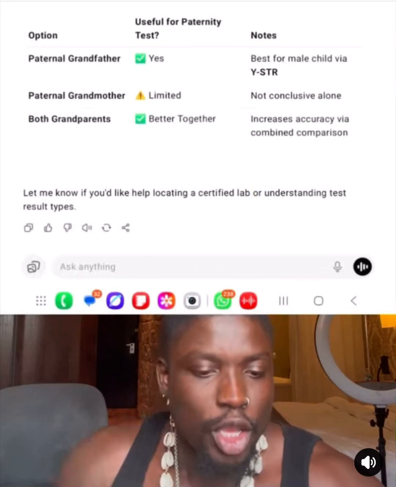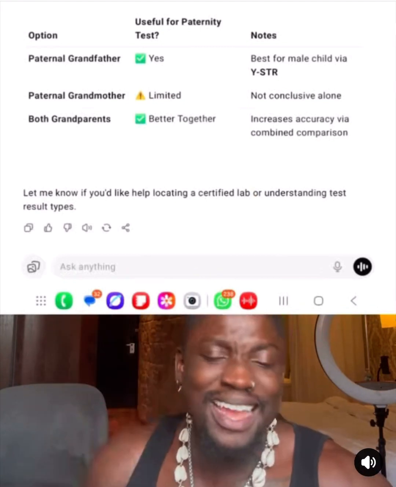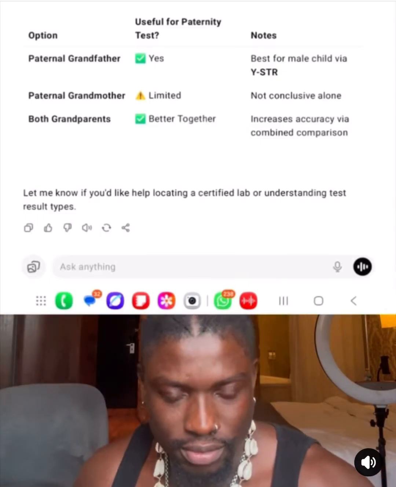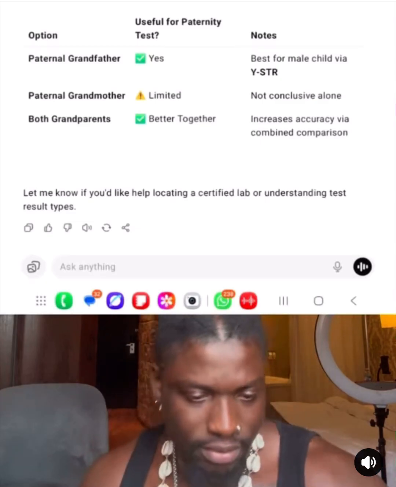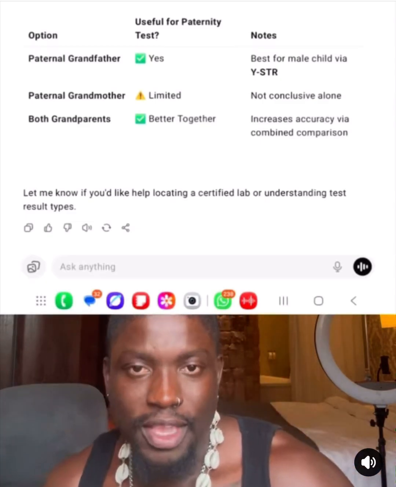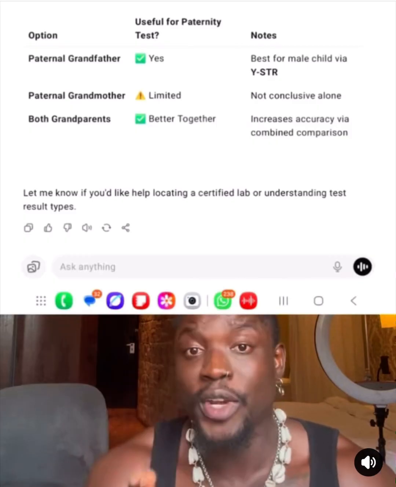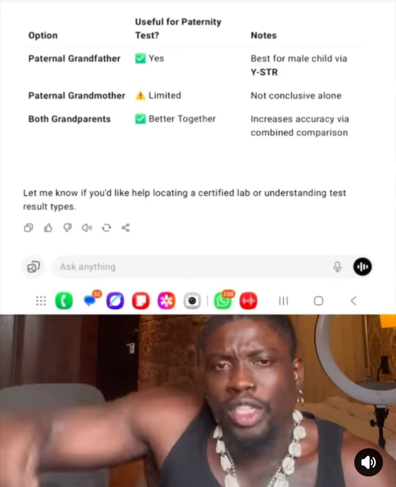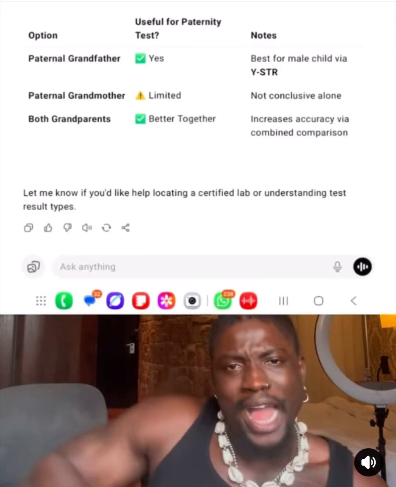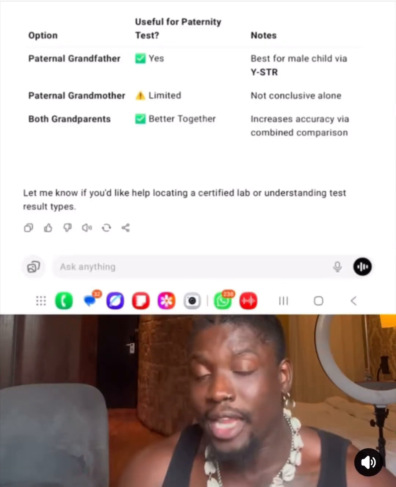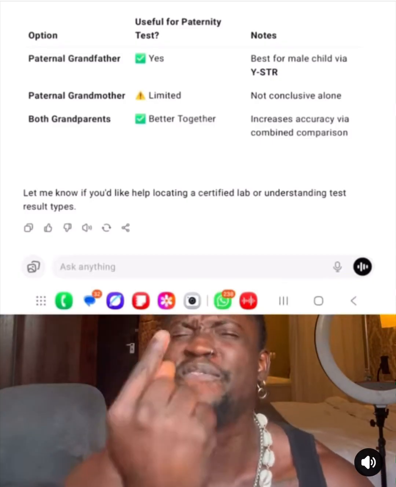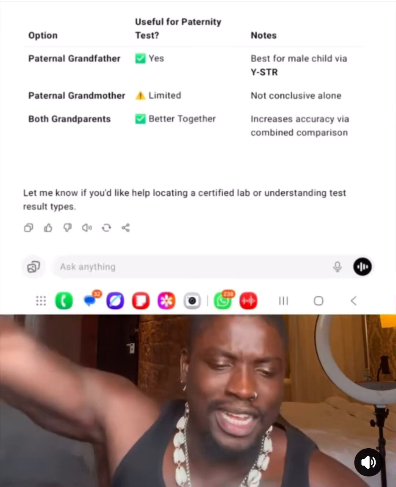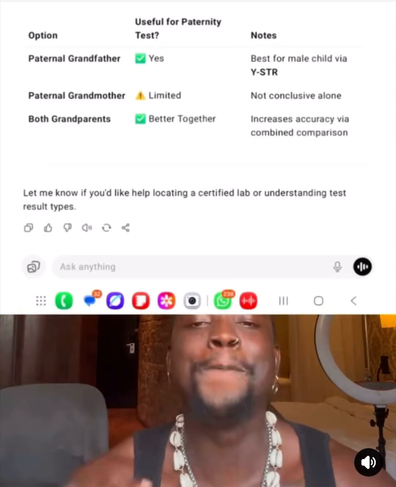Summary: options useful for paternity testing. Listen, paternal grandfather, yes. Best for male child via Y-STR. Paternal grandmother, limited. Not conclusive alone. For the father's father, the accuracy will be a little bit more, to point and say, yes, now my son born this son. Now Mohbad, now I born this boy. But for the mother, it is not conclusive. The percentage will be very, very low. Now, both grandparents better together, ticked. Increases accuracy via combined comparison.